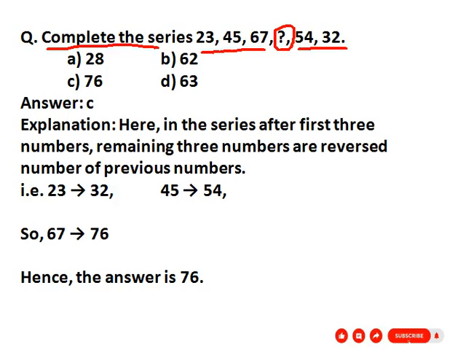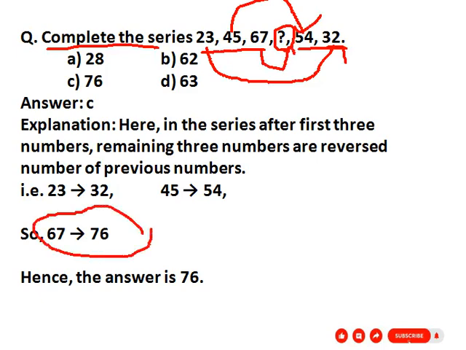See here in the series, the reverse of 23 is 32. Then the reverse of 45 is 54. So the reverse of 67 is set here. The reverse of 67 is 76. So our correct answer is 76. Here, option C, 76.